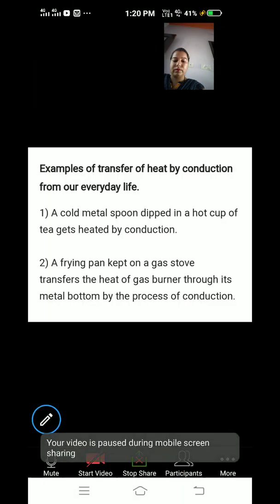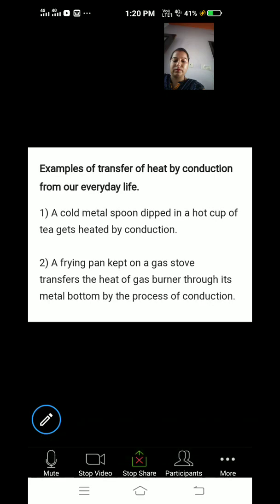Example of transfer of heat by conduction in our day-to-day life. In everyday life you can see conduction and convection. A cold metal spoon dipped in a hot cup of tea gets heated up by conduction. When the metal spoon is cold and you dip it into a hot cup of tea, it is getting heated up by conduction.